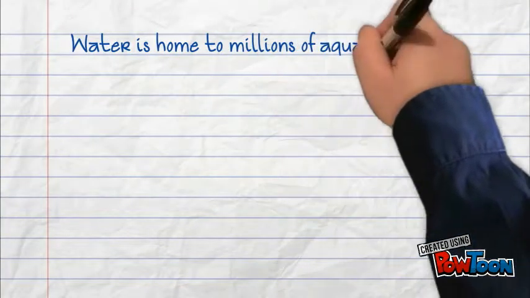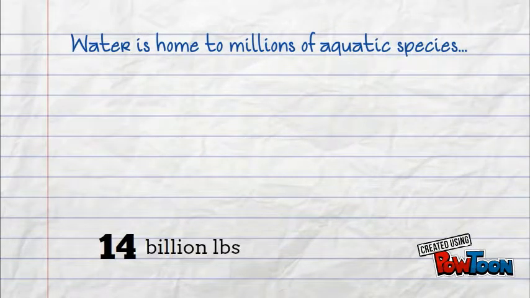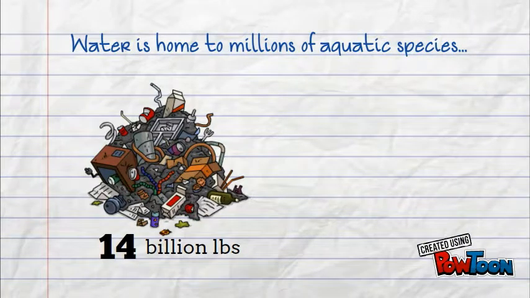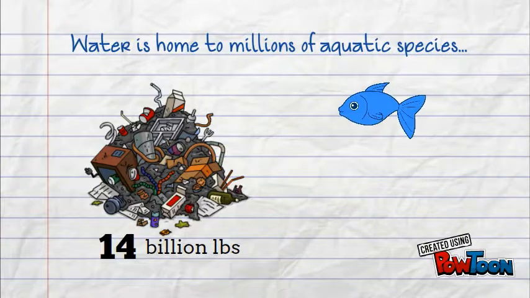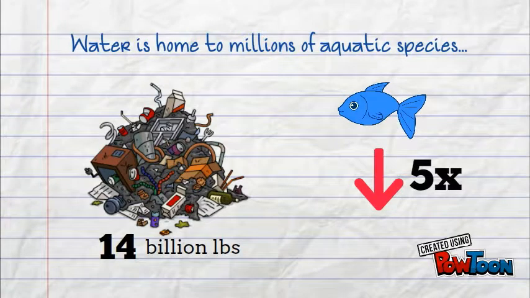Water is home to millions of aquatic species. 14 billion pounds of garbage is dumped into the ocean every year. Over 30 billion tons of urban sewage is discharged into lakes, rivers, and oceans every year. Aquatic animals face an extinction rate of 5 times more than that of terrestrial animals.